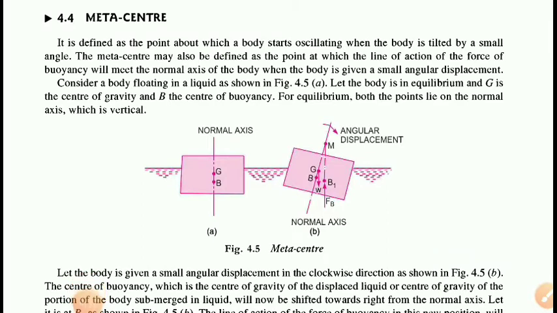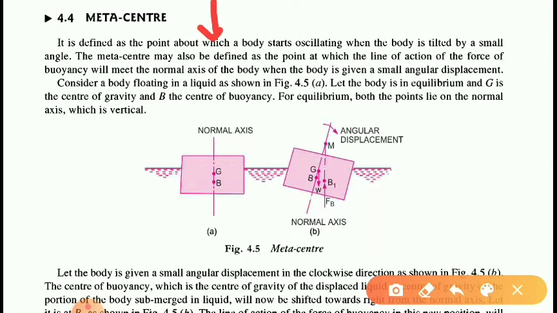Now what is metacenter? Metacenter is basically a point about which a body starts oscillating when the body is tilted by some angle. Means when there is a floating body, if we give some small angular displacement to this body, then the body will start oscillating in that fluid, and the point about which this body starts oscillating is called the metacenter.